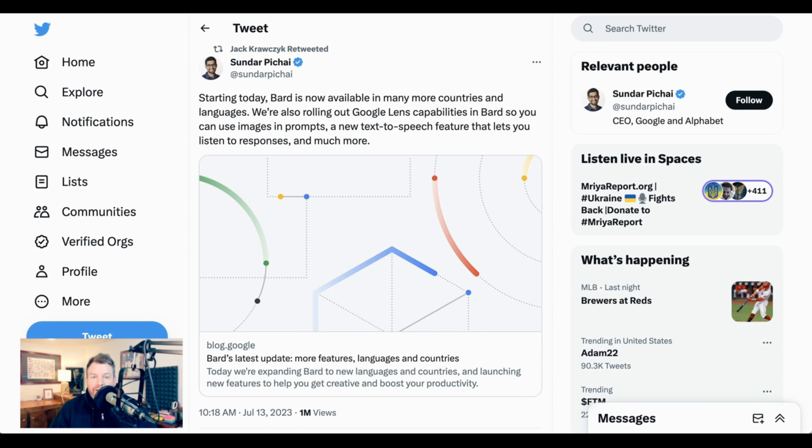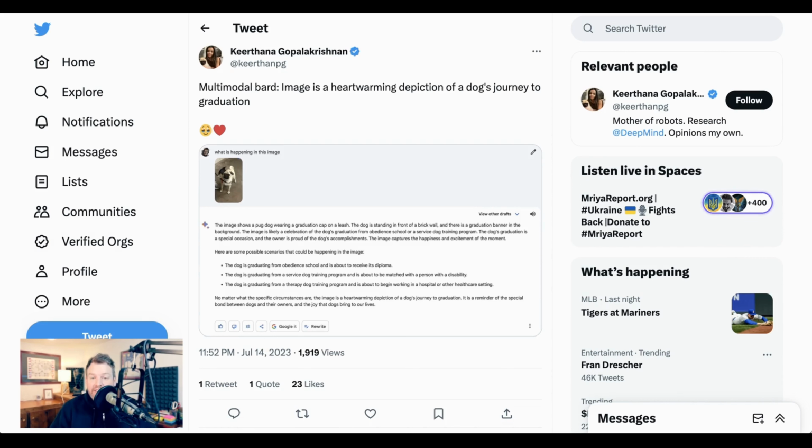First of all, the new rollouts make it available in Europe and Brazil, not just the US. Second, it's now available in something like 40 languages. Third, they just added a number of new utility features, things like saved searches, sharing searches with friends, pinning searches, all of which individually are very small but add up to a higher functionality product. But more than that, with this new update, Bard is officially multimodal.